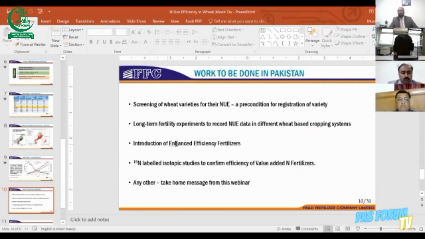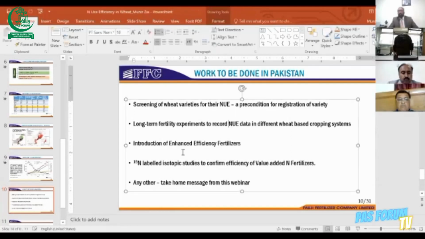Also, the introduction of enhanced efficiency fertilizer in the local market, and studies like N15 labeled isotopic studies to confirm nitrogen use efficiency, in case a confirmation is needed on whether any specific fertilizer responds efficiently or not, or any other take-home message from this webinar.